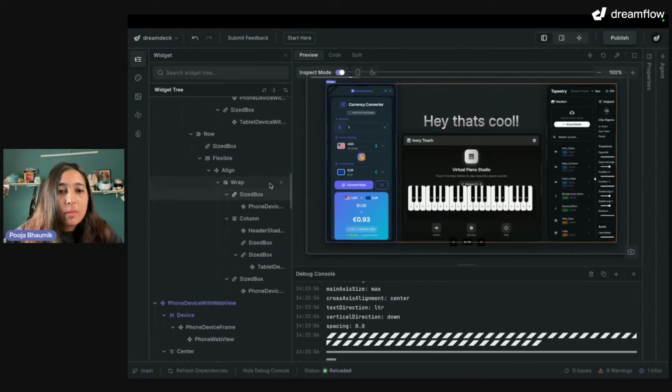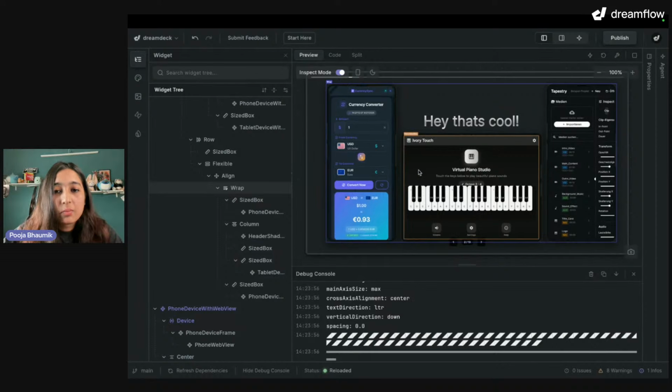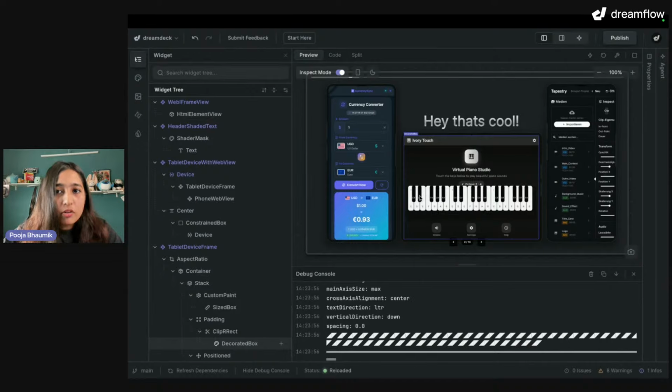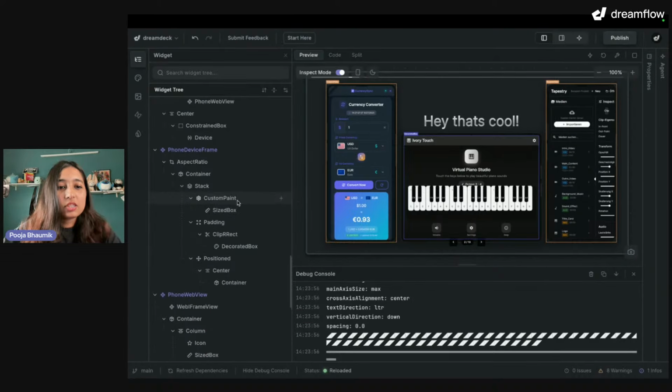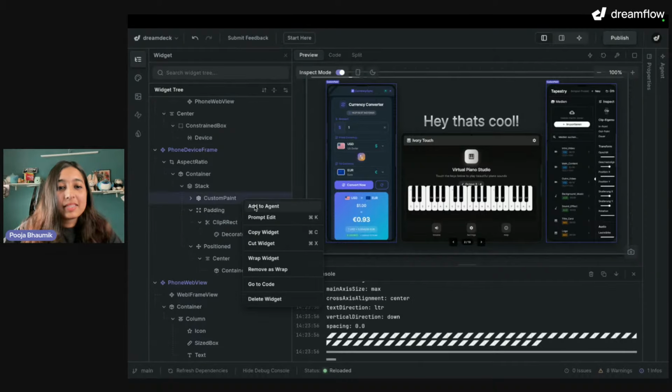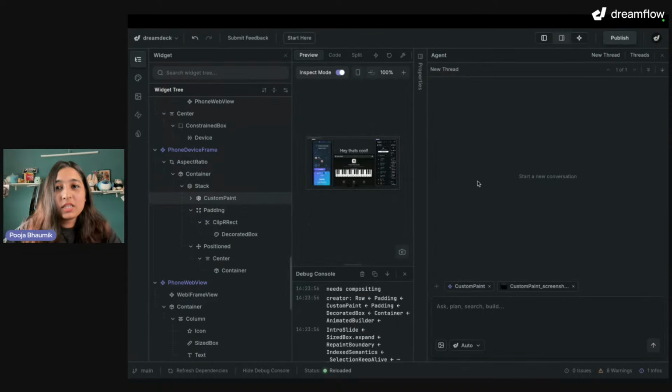exactly which part of the code I'm trying to access, because obviously it is hard to tell the agent that, hey, there is this one element in the middle of the screen that I need to edit. That's not the right way to do it. What I can do is that I can just, maybe this custom paint or something, right click on it, and I say add to agent. And as you see, this agent opens up, and this creates a screenshot here.